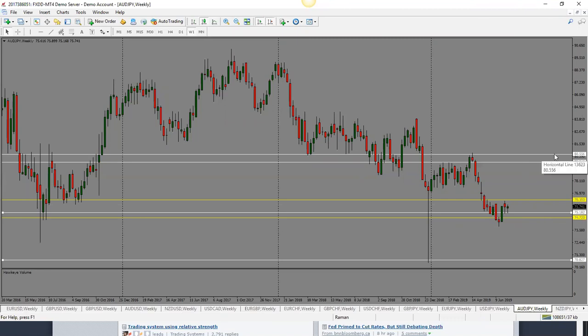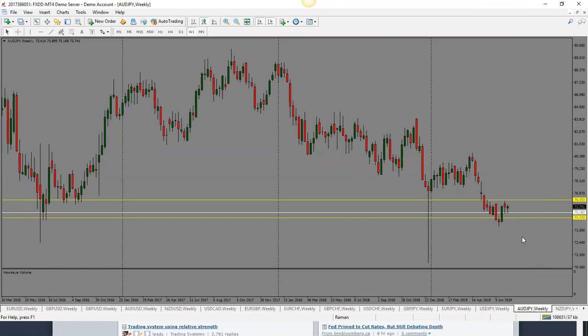Okay, so here we are looking at Aussie, but I will slow down. Okay, here we are looking for Aussie yen here. So Aussie yen did not break through this support here. It's pushing higher, and part of the reason is because Australian dollar has been quite strong, especially ever since we heard that US and China are back into trade negotiations. So that has given it a push. So I would look for price to go higher back into here.